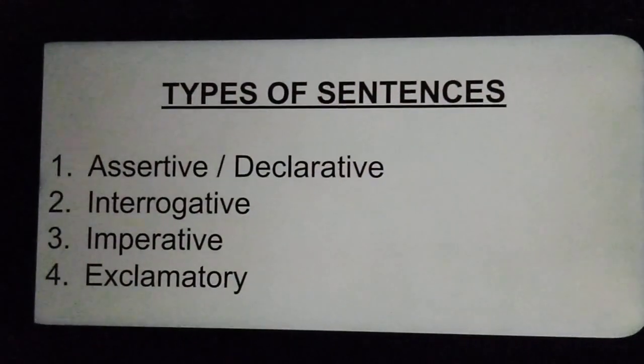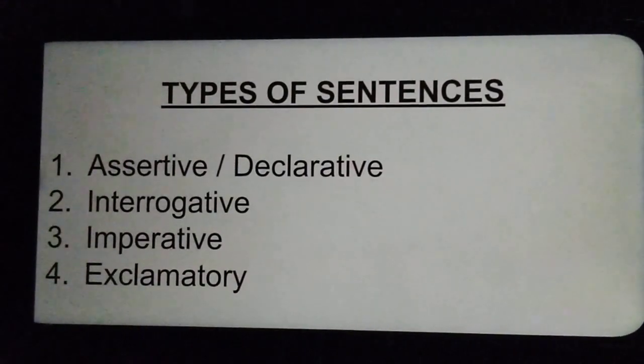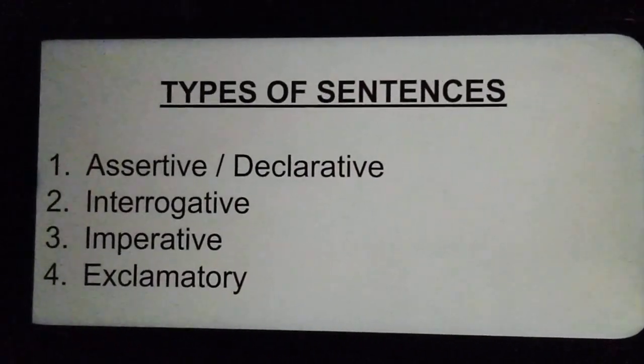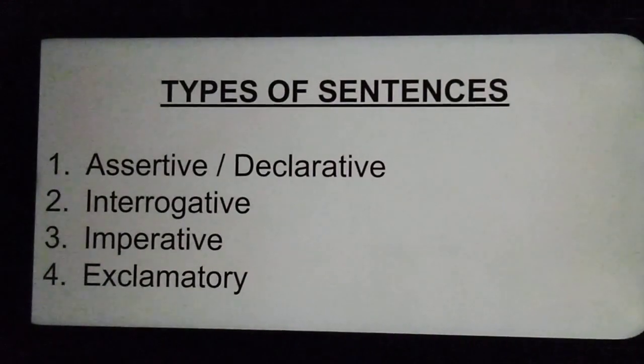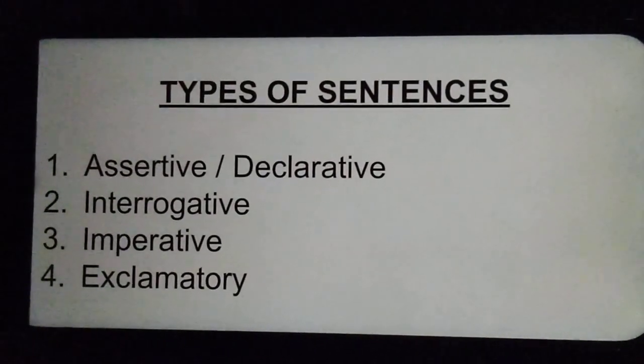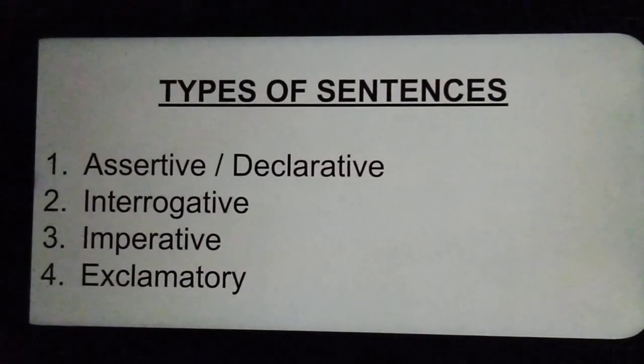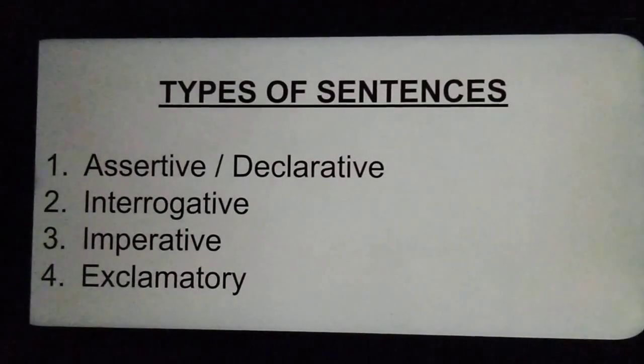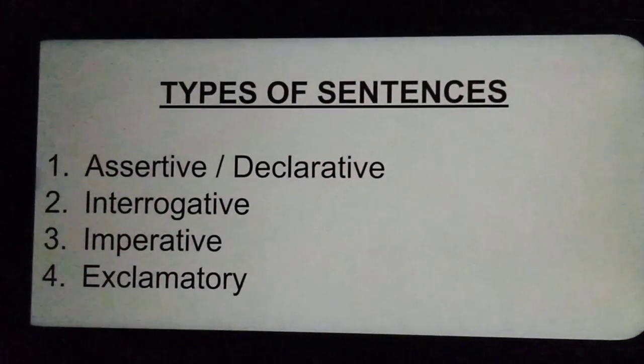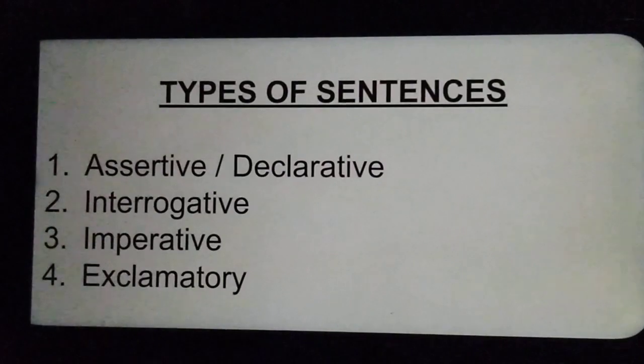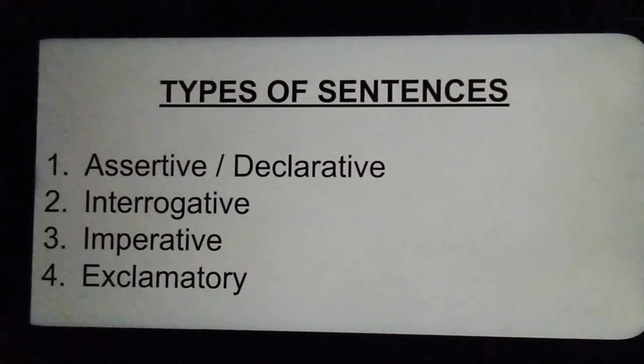Now, different types of sentences. We generally classify sentences into 4 different types. These are assertive sentence. It is also known as declarative sentence. Second is interrogative sentence. Third is imperative sentence. And fourth is exclamatory sentences. These are 4 types of sentences about which we are going to talk.